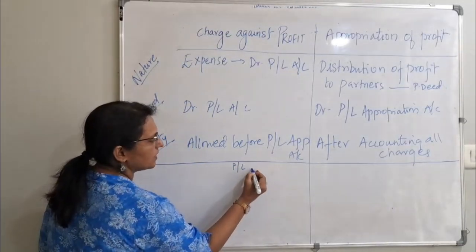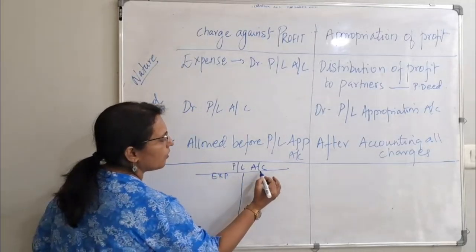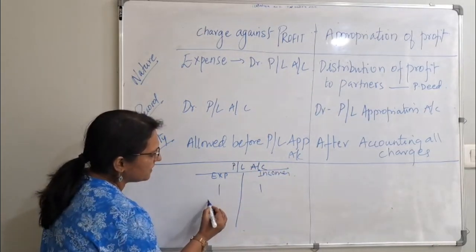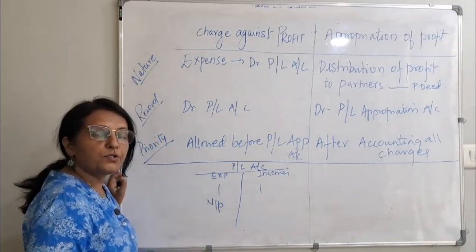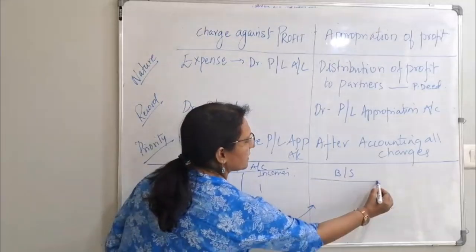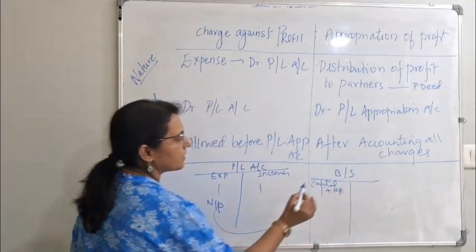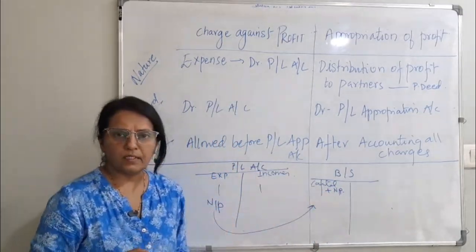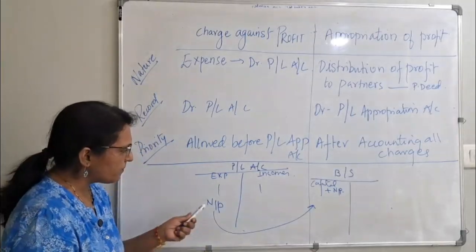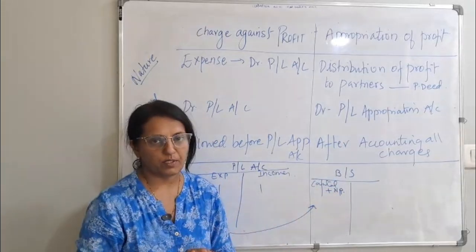This is your profit and loss account, right? You wrote all the expenses over here. You wrote all the incomes over here. After writing all this, you got net profit. What did you do with this net profit? Net profit you carried on to the balance sheet, and you added it to the capital. Because there was only one proprietor, a sole proprietor, whatever profit is there will be taken by that sole proprietor. The whole of net profit will be taken by the sole proprietor.